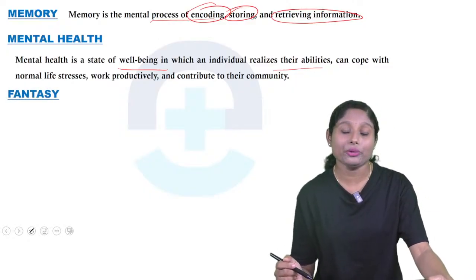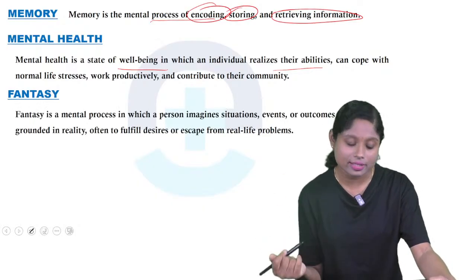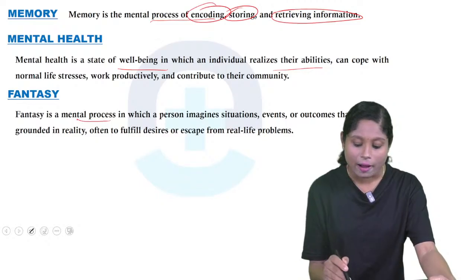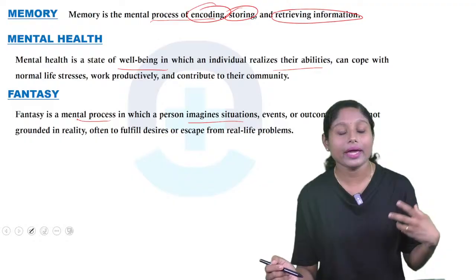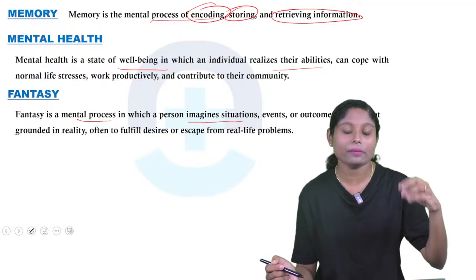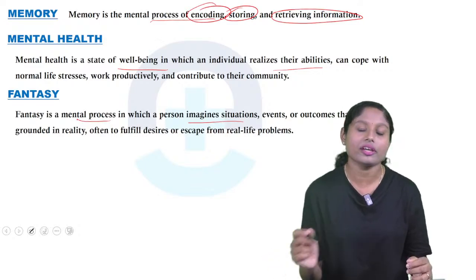So the next word we are going to discuss is fantasy. So उन लोग एक fantasy world में है, क्योंकि क्या है fantasy? It's a mental process in which a person imagines situations. So मैं एक fantasy mode में है तो मैं एक situation imagine करेगा. So that person will imagine a situation, event or outcome that are not grounded in reality.